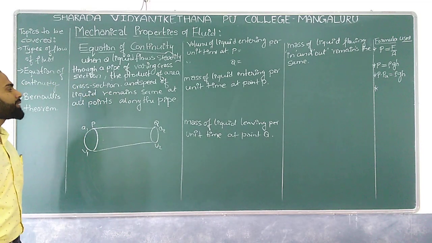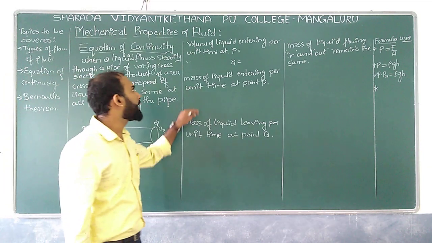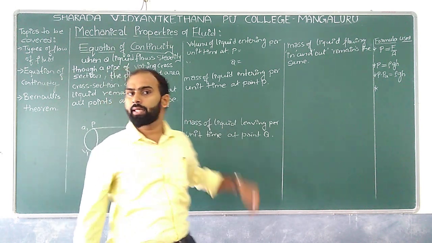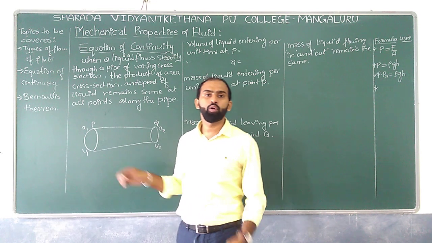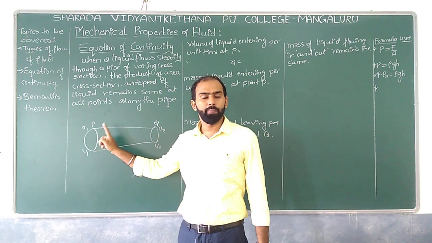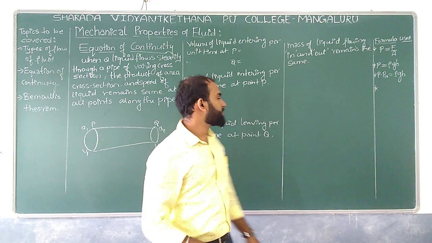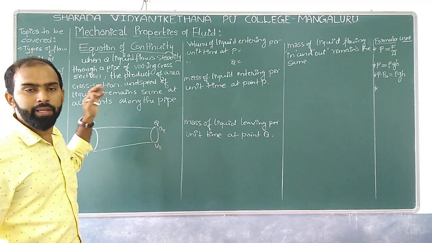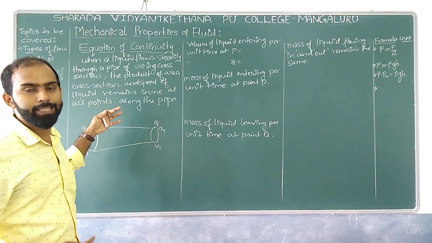If we have such a scenario, we know the volume of the liquid passing with respect to unit time. What would be the total volume of the liquid passing at point P? We know volume is area into displacement.